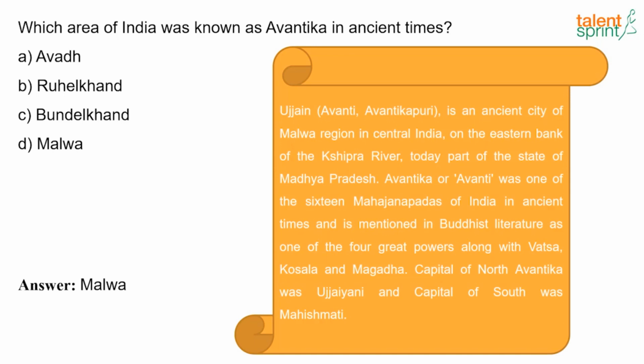Avantika or Avanti was one of the 16 Mahajanapadas of India in ancient times, and it is mentioned in Buddhist literature as one of the 4 great powers along with Vatsa, Kosala and Magadha. The capital of North Avantika was Ujjaini, whereas the capital of South Avantika was Mahishmati.